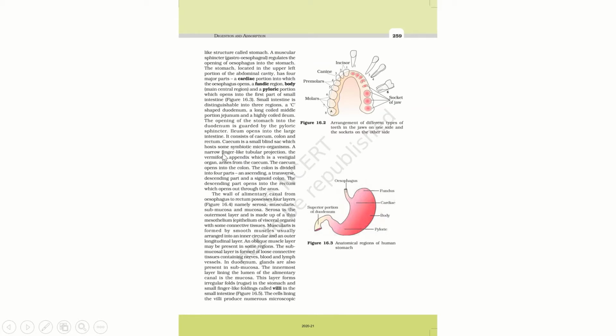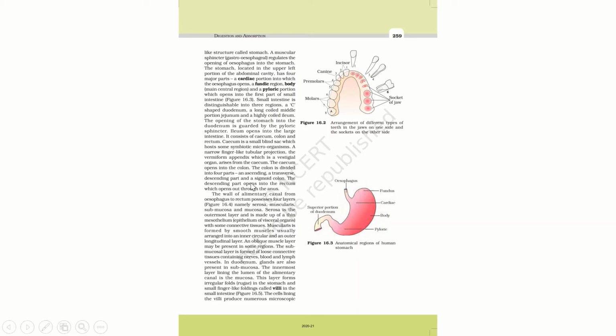And further, what is happening in the large intestine is that it helps in the absorption of water and the formation of feces. For some time the feces will be temporarily stored here, and for elimination it will pass into the rectum, and through the rectum it will reach the anus, and from there it will flush out, right? So the cecum has symbiotic organisms which help in the formation of these feces.